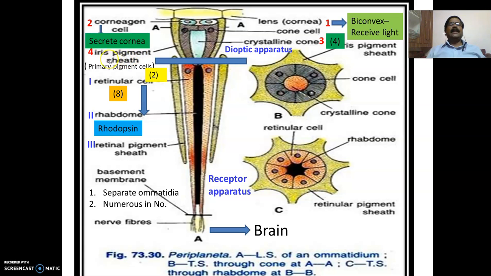These are known as iris pigment cells, which are present beside the crystalline cone. Generally these are two in number, and they are also known as the primary pigment cells. So this is all about the diaptic apparatus.